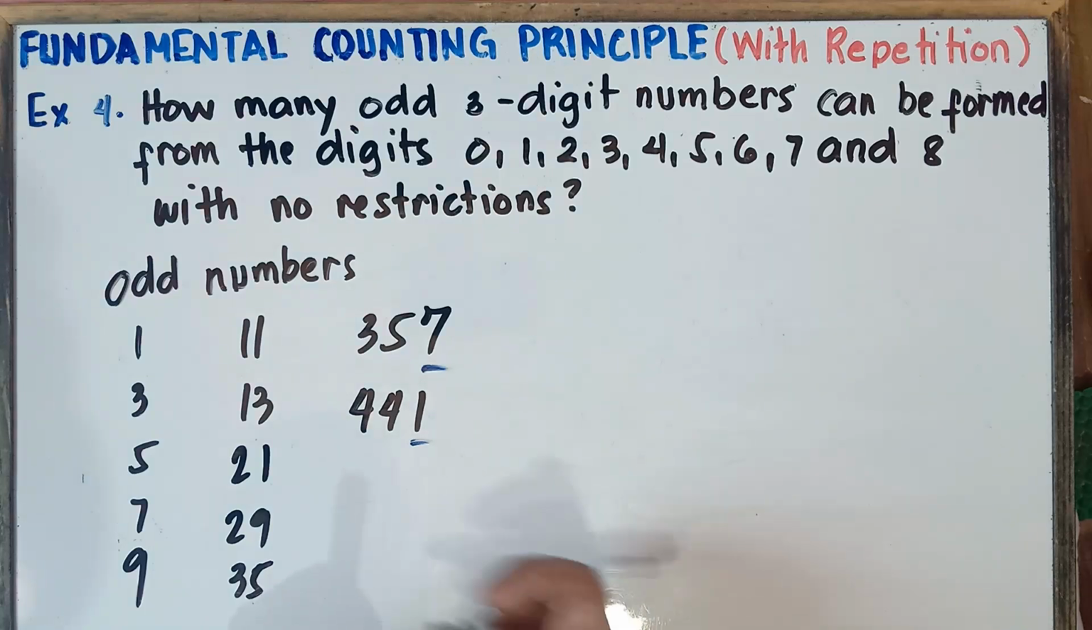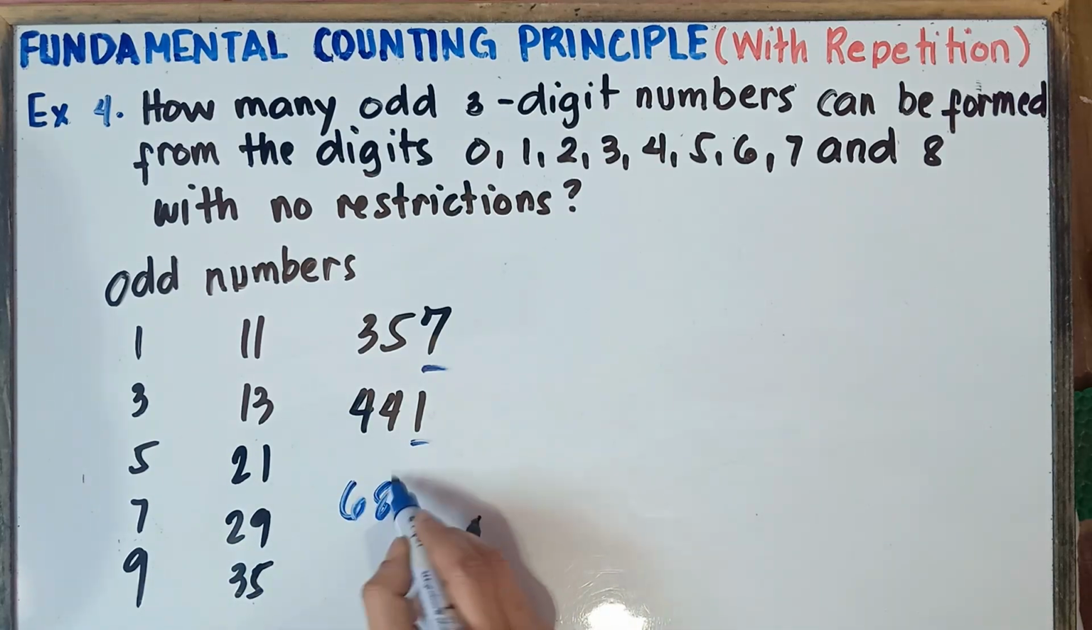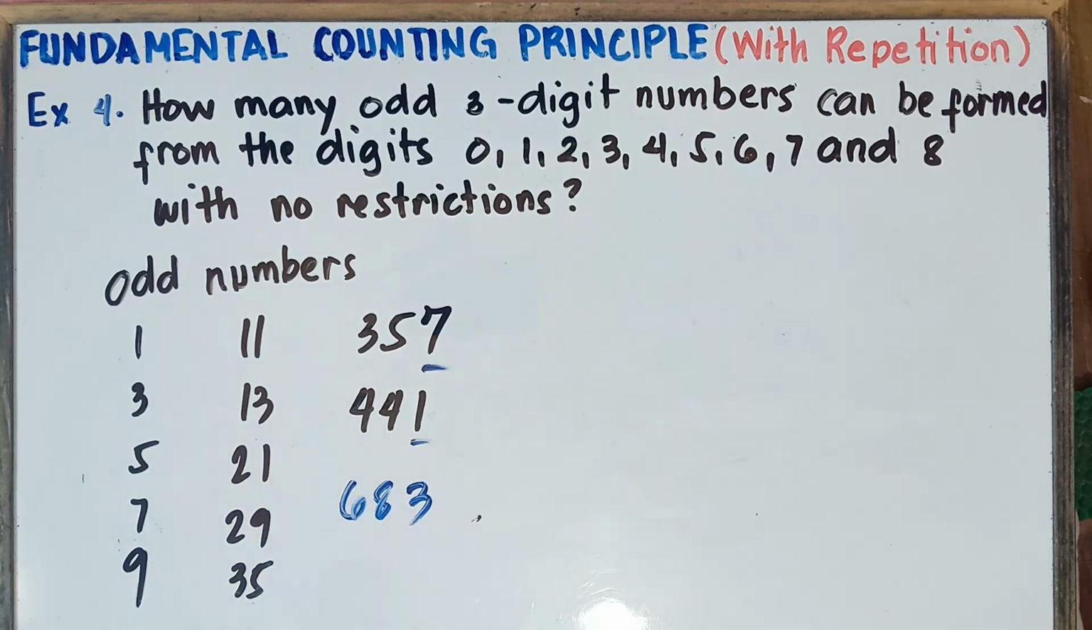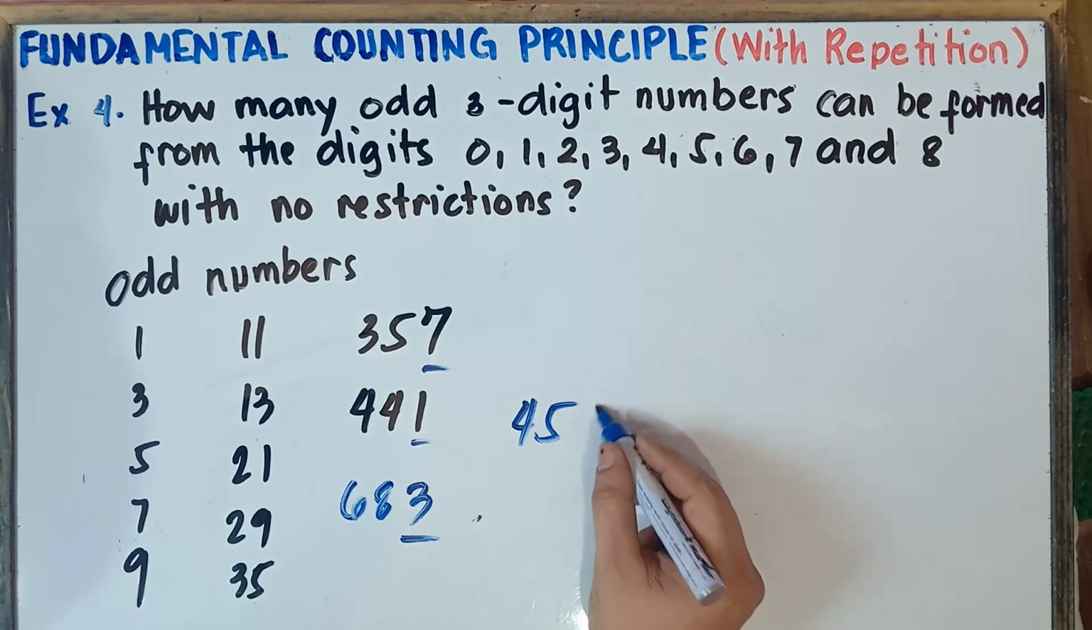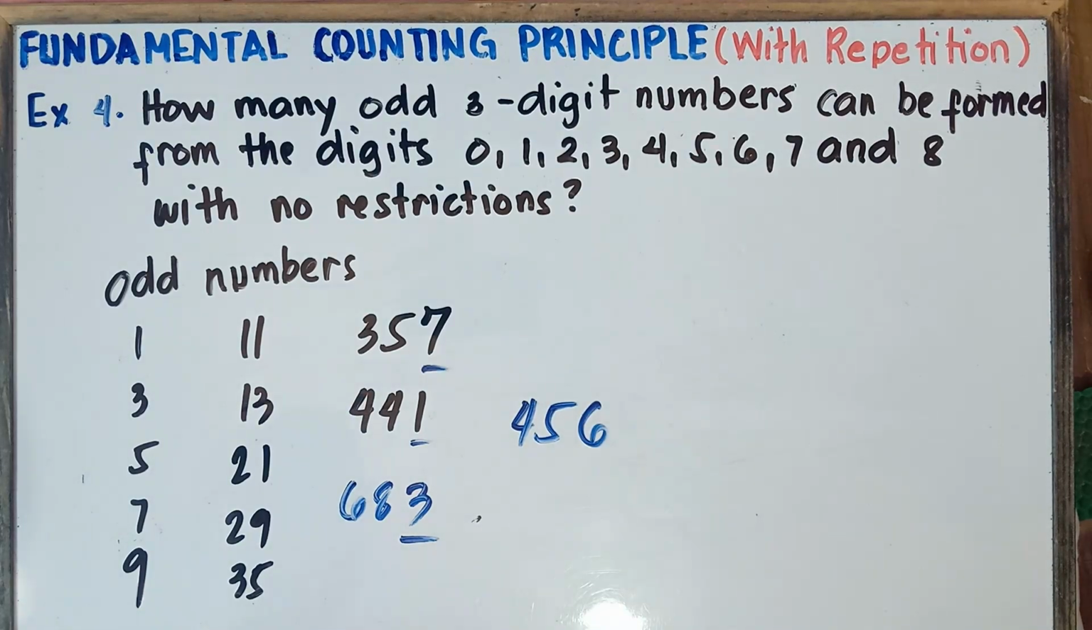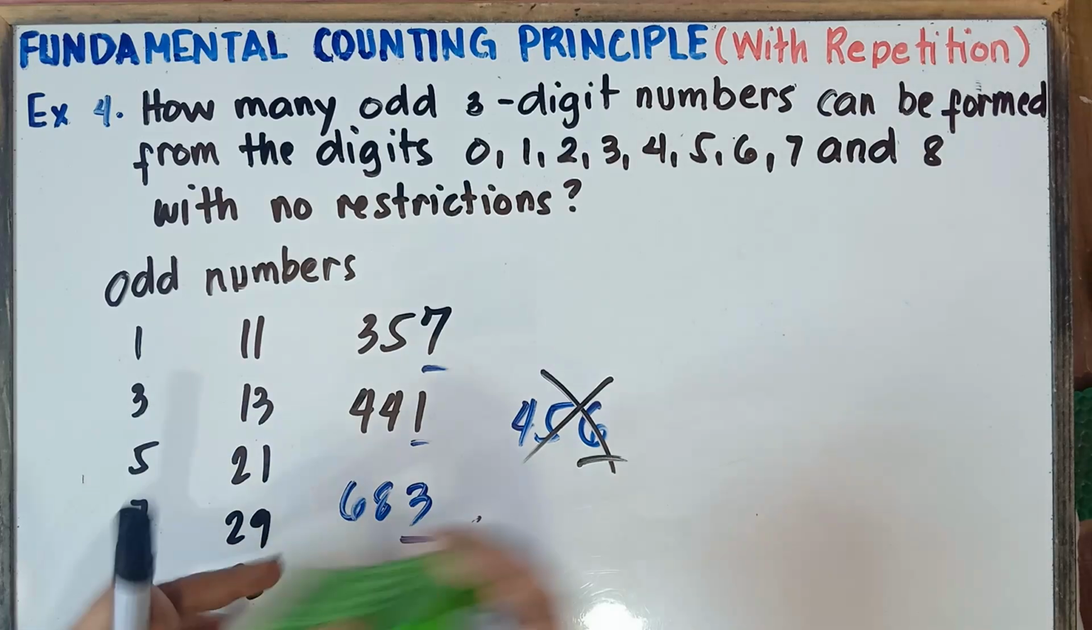Another example, if I will say 6, 8, and then 3, is this an odd number? Yup, this is an odd number because the last number is an odd number. 3 is an odd number. If I will say 4, 5, and then 6, is this an odd number? Nope. This is not an odd number because 6 is not an odd number. 6 is an even number. So once again, class, you will know that a number is an odd number if the last digit is 1, 3, 5, 7, and then 9.